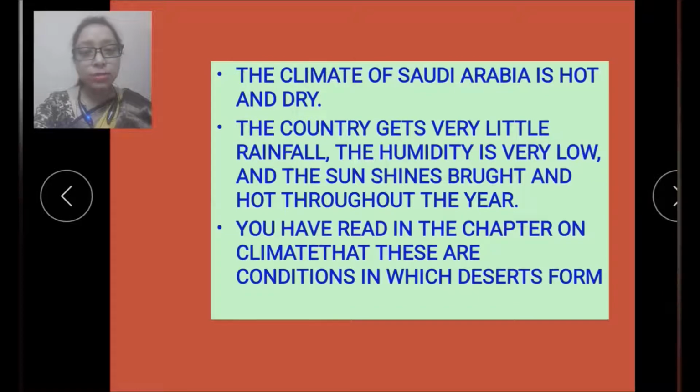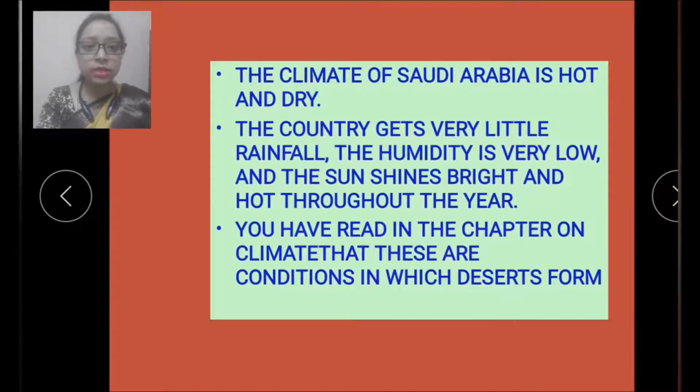Now let's see next. Now let's read out some more points about the climate of Saudi Arabia. The climate of Saudi Arabia is hot and dry. Because Saudi Arabia is a desert, that is why the climate in Saudi Arabia is hot and dry. Next, let's read. The country gets very little rainfall, the humidity is very low, and the sun shines bright and hot throughout the year. So because it is a desert, it gets very little rainfall and humidity is also low, and the sun shines bright and hot throughout the year.